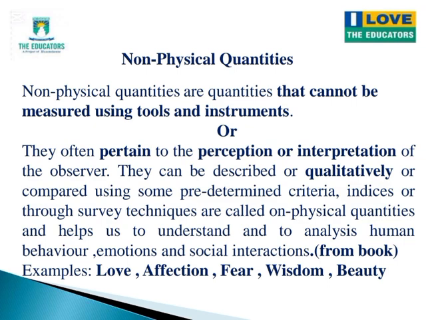The third word is interpretation. Interpretation means how a person understands or explains something. The last word is qualitatively. Qualitatively means describing something using words instead of numbers. These words help us understand that non-physical quantities are related to human feelings and cannot be measured.